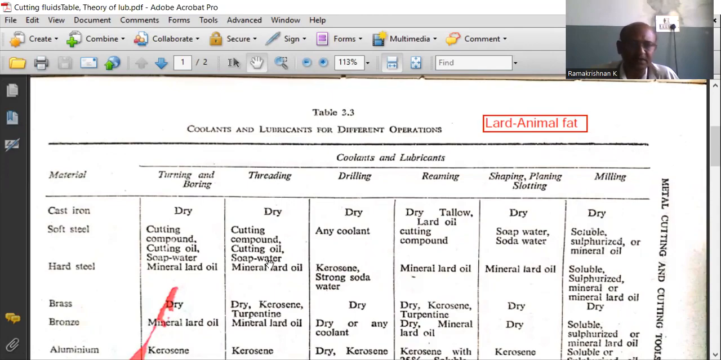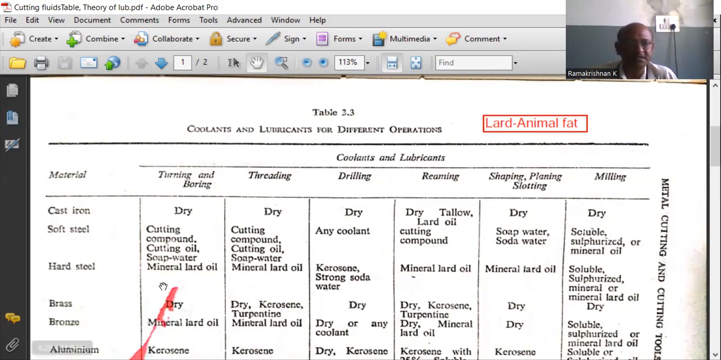For cast iron, normally cast iron requires no lubricants for machining. Normally it is machined in dry condition, but sometimes during the reaming operation, animal fat oil can be used. Next, soft steel. In the lathe operations, it requires cutting compound oil or soap water. It can be used for drilling, and for reaming, again the same can be used. And for planing and slotting operations, while machining soft steel, it requires soda water as a lubricant.